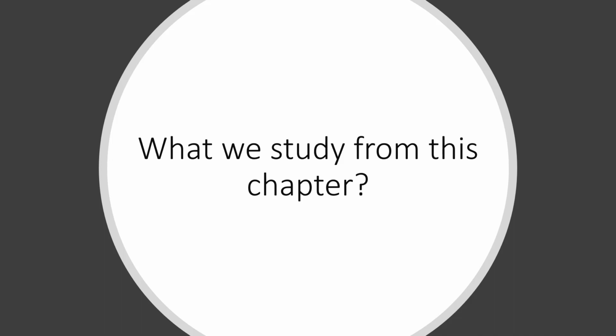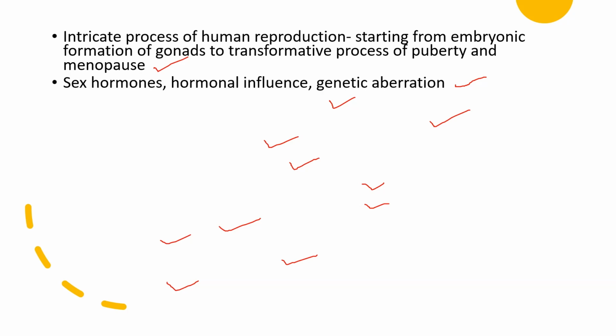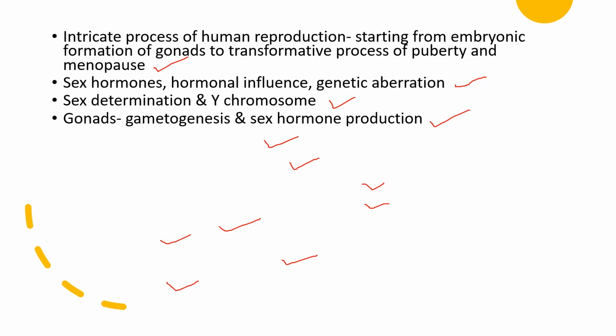What we have studied in this chapter is the intricate process of human reproductive system development, starting from the embryonic formation of gonads to the transformation phases of puberty and menopause. We also studied the pivotal role of sex chromosomes, hormonal influences, and genetic abnormalities in shaping sexual differentiation. Main points: we observe that the differentiation of male and female reproductive organs depends on the presence of the Y chromosome and specific endocrine systems, such as testes in males and ovaries in females.